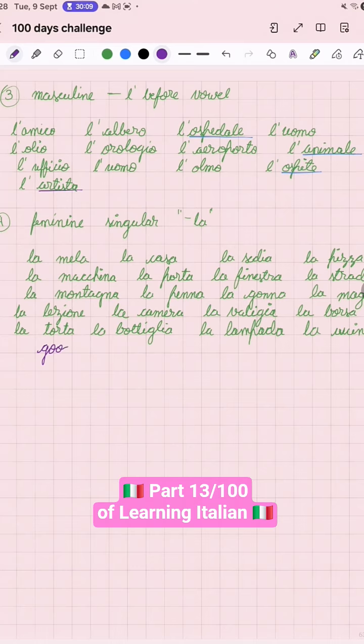Next, again we have feminine singular. For feminine singular we add la. So I have chosen some 20 random examples, and you can see there are no exceptions here. So we can conclude that it's a good chance that feminine words will end in a or ione. So you have more confidence in feminine.